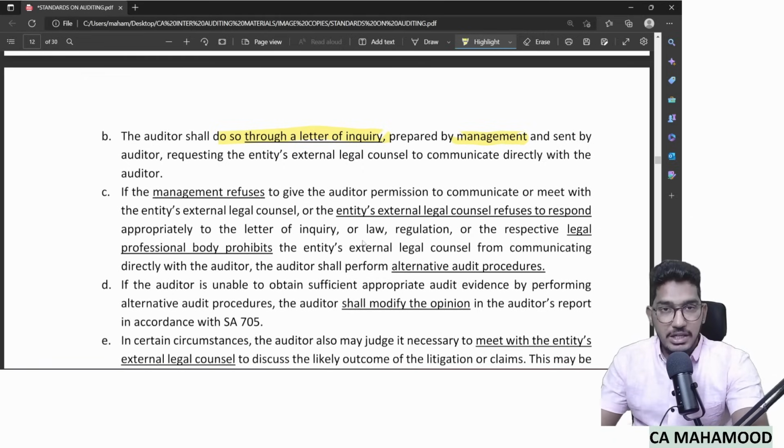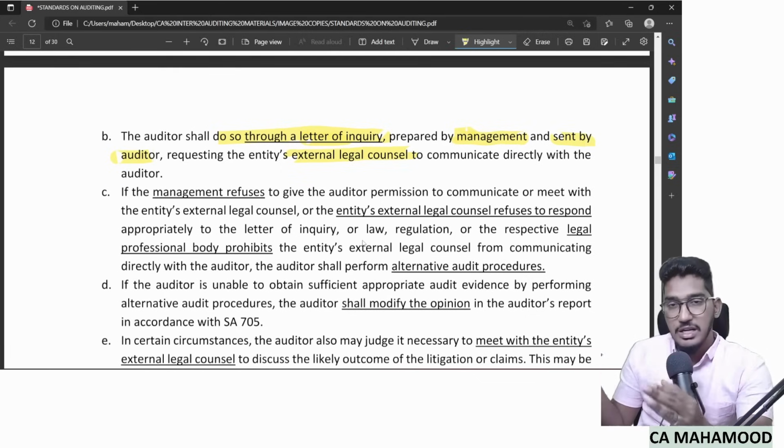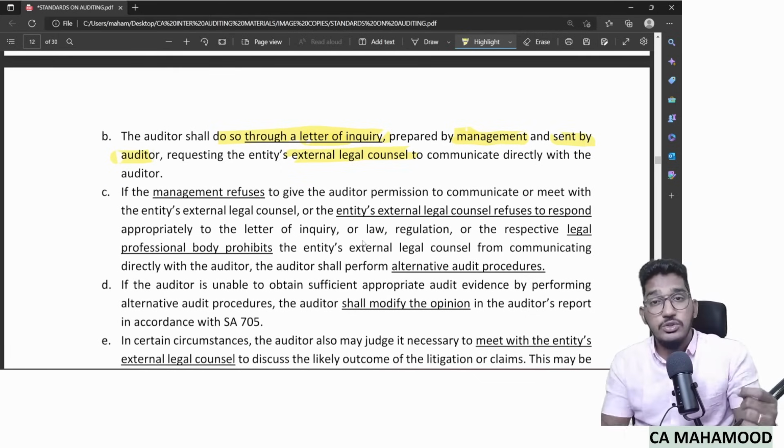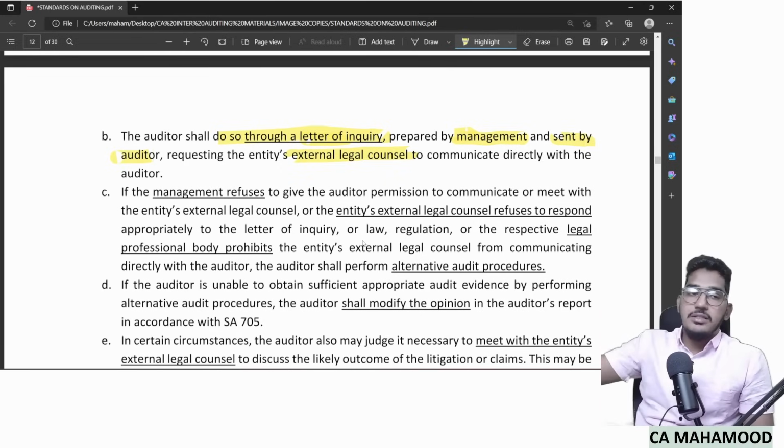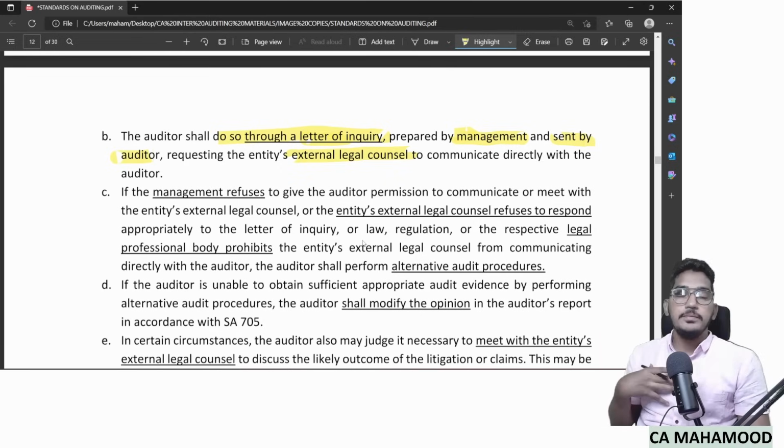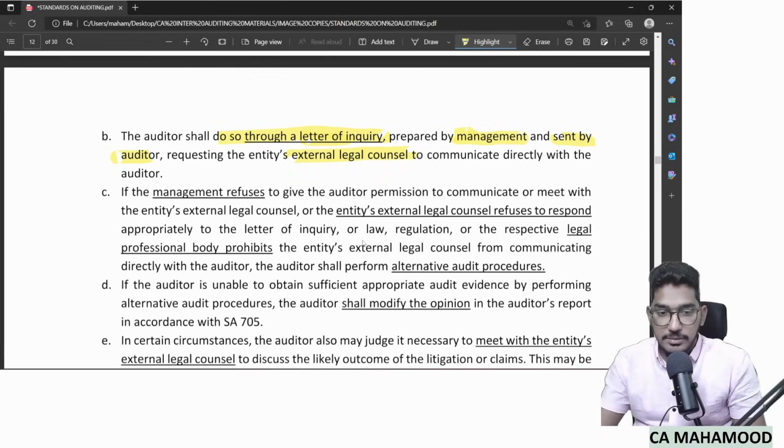So you will communicate with the external legal counsel through a letter of inquiry, which will be prepared by management and sent by the auditor. Management will prepare it, but the auditor will send it. And in that letter of inquiry, the auditor will ask external legal counsel to communicate directly with whom? The auditor. So if the auditor finds risk of material misstatement, he shall communicate with the entity's external legal counsel through a letter of inquiry prepared by the management, sent by the auditor, asking the external legal counsel to respond directly back to the auditor.